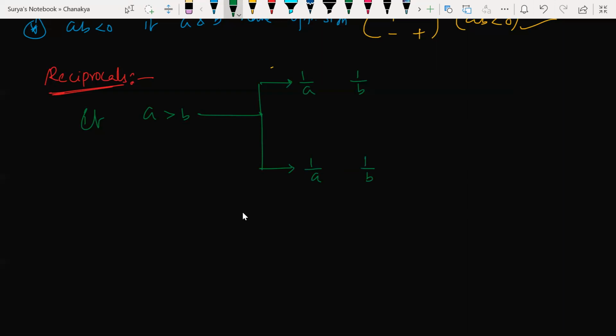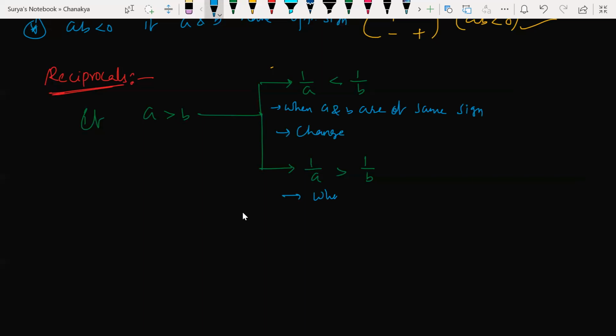Here it is going to be less than, here it is going to be greater than. Inequality will be same. You write here, when A and B have same sign, then there will be a change.